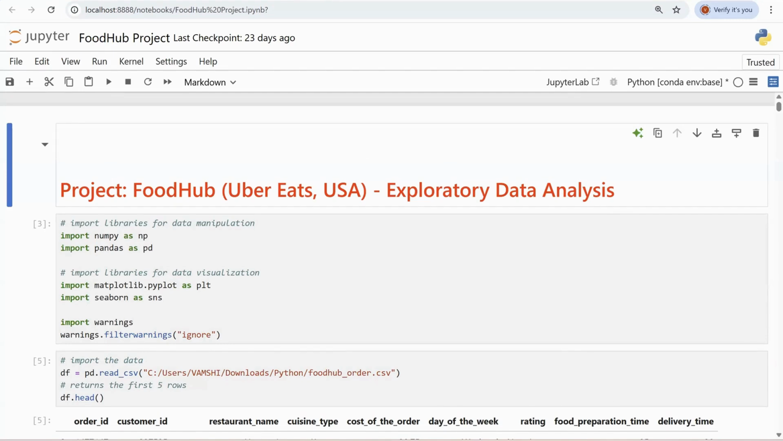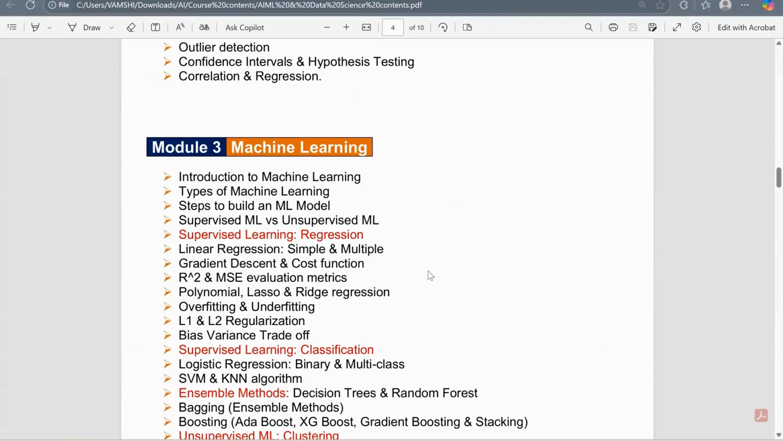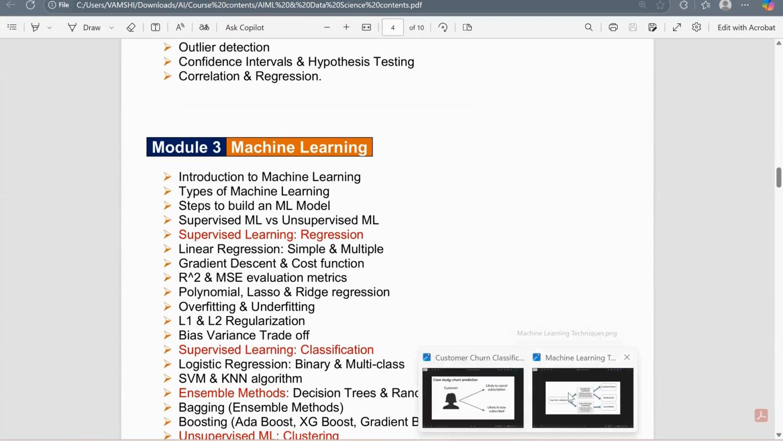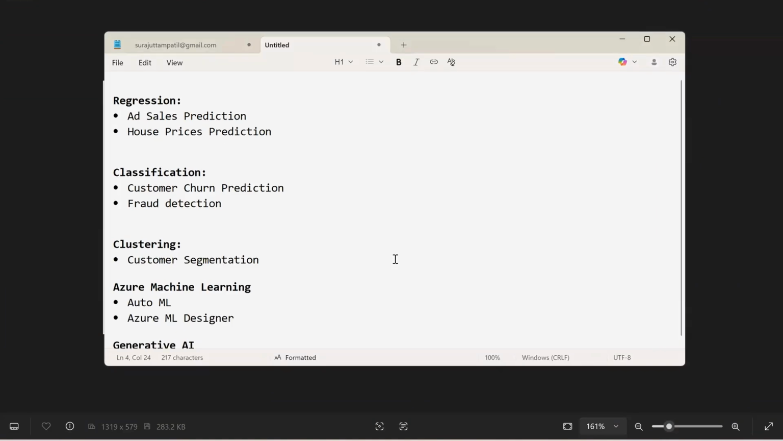Then, after completing statistics and EDA, we'll also be diving deep into machine learning concepts here. Under machine learning, we'll be learning what is supervised learning and what is unsupervised learning. As part of supervised learning, we have the concepts of regression and classification. And as part of unsupervised learning, we have clustering here. So we have capstone projects as well in the case of regression, classification, clustering, and again, Azure ML as well.